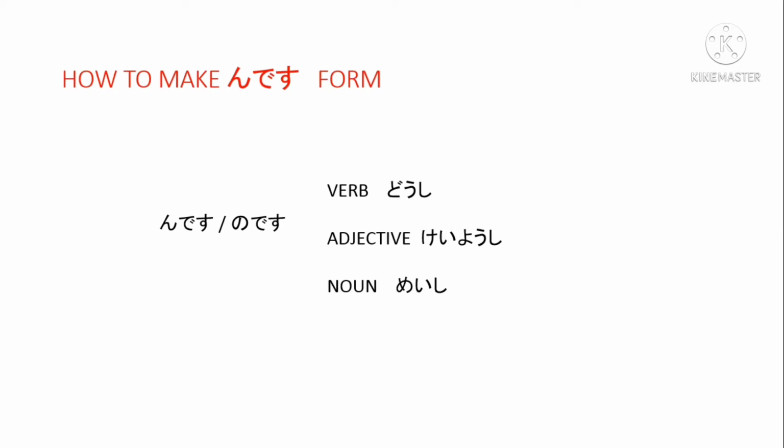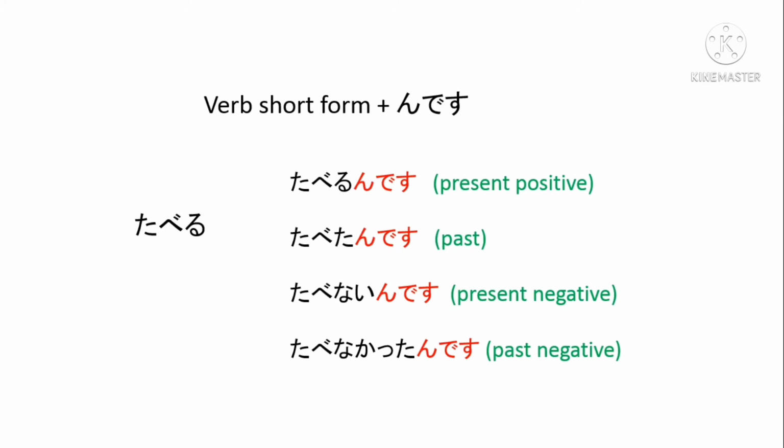So let's see how to convert to the んです form. For verbs, add んです to the short form. Here is the example: taberu. Taberun desu for present positive. Tabeta n desu for past. Tabenai n desu for present negative.